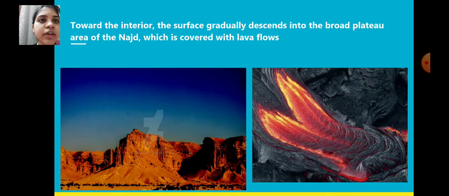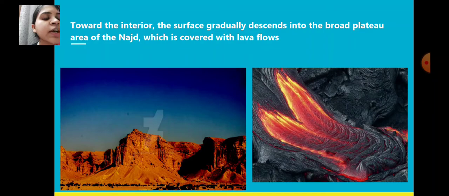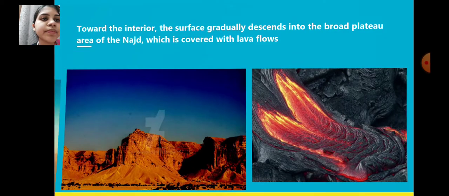Towards the interior, the surface gradually descends into the broad plateau area of the Najd, which is covered with lava flows. So the plateau is covered with lava. See the second picture. When the lava comes out from the surface of the earth, it flows like this. Then slowly it cools down and makes the plateau.